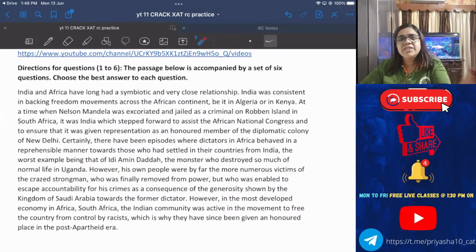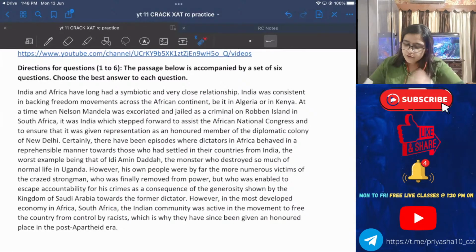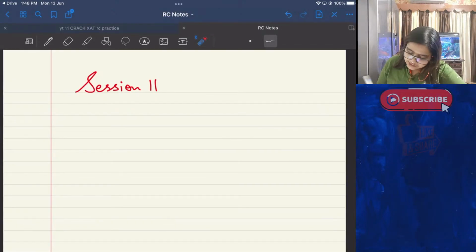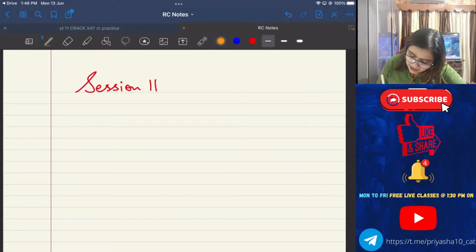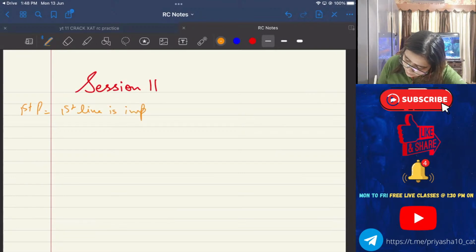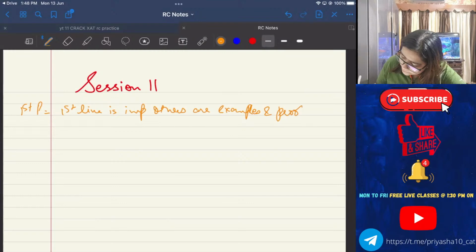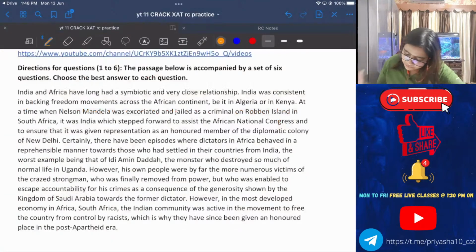Examples, filled with examples. Okay, so what will I write down in my RC session 1? I'll write for the first paragraph, first line is important, others are examples and proofs.